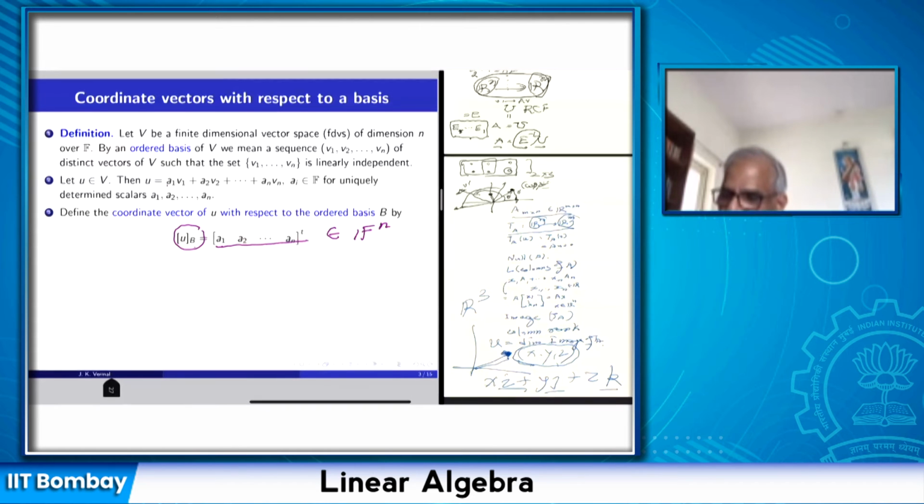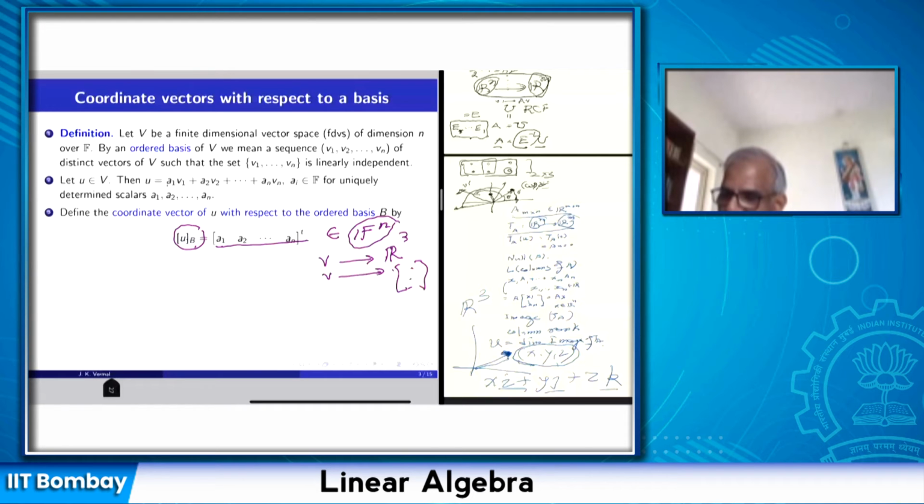Okay, so the coordinate vector of u with respect to the basis B is a1 up to an. So input is a vector in an abstract vector space. Output is a vector in a concrete vector space Fn. So if V was a 3-dimensional real vector space, then this correspondence will give me vectors in R3. So input will be a vector in V and output will be a vector in R3, and the three elements are coordinates of V with respect to a fixed basis B. So I have put coordinates in my abstract vector space, and the coordinates are taken from Fn.